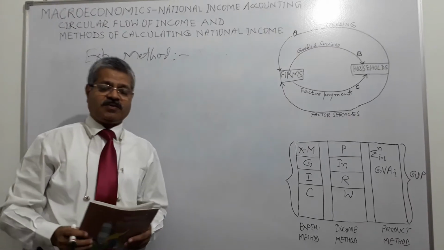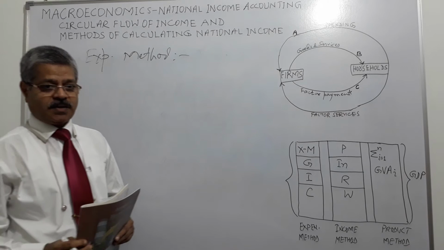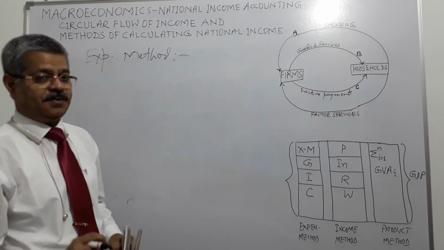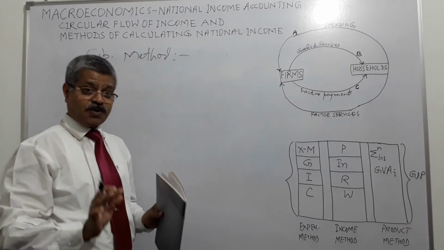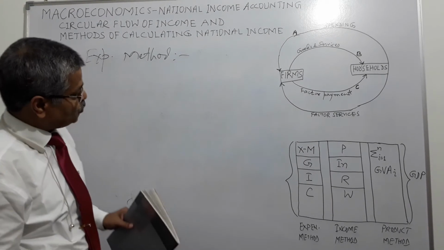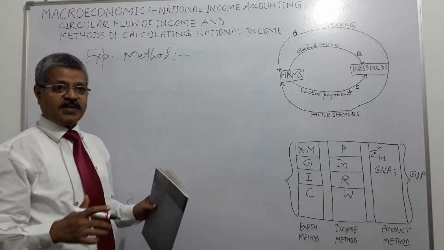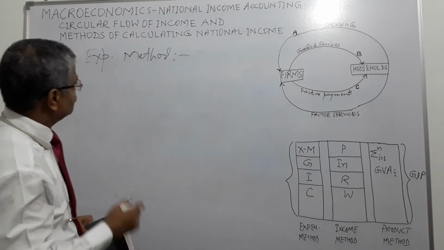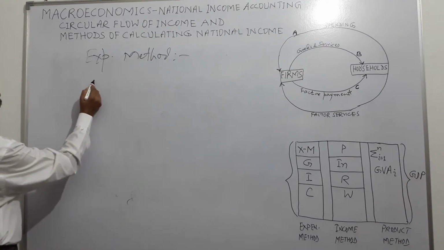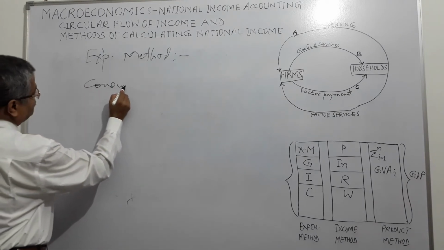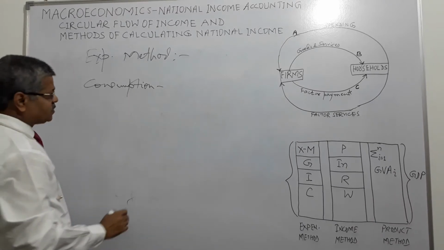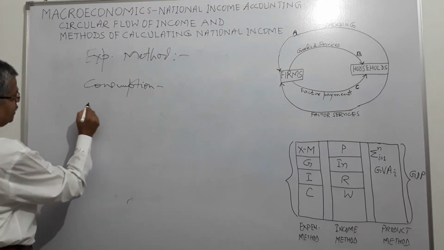Anything, goods or services, that a firm produces, people spend on it to buy it, because anything is produced for the purpose of sale, right? So suppose firm A produces several things. So how do people spend on that? Through the means of consumption. Who does this? Mainly households, right?